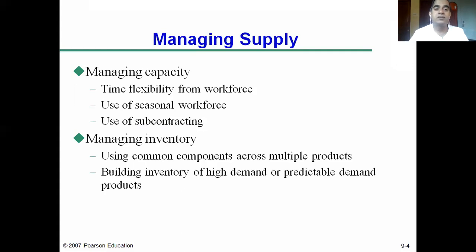In some cases, a company may outsource, or it's called subcontract, manufacturing of its products to some other company. There are companies who manufacture products on behalf of their clients. For example, I hope you have visited LVT Industries.